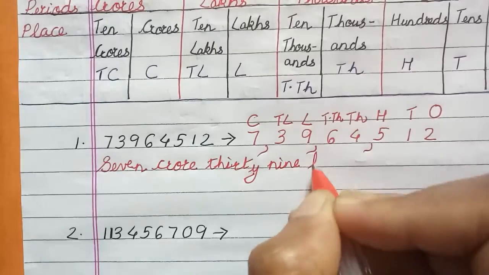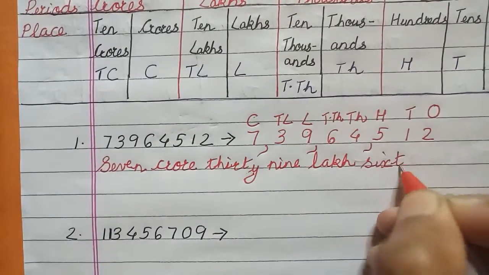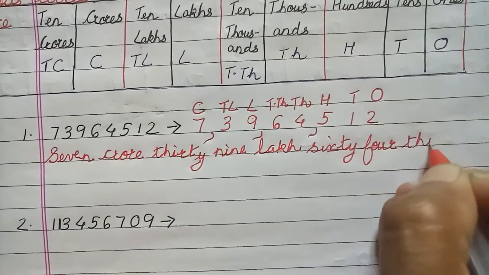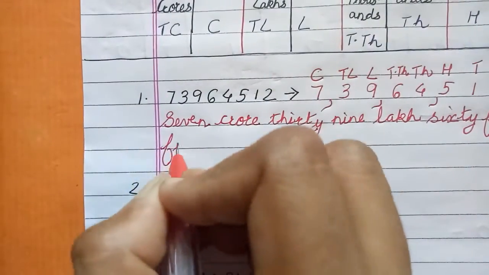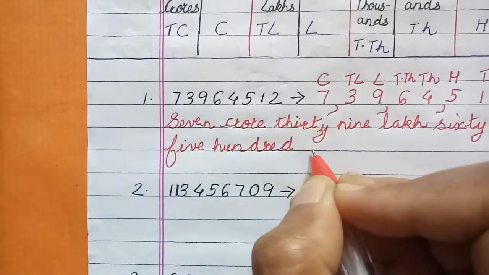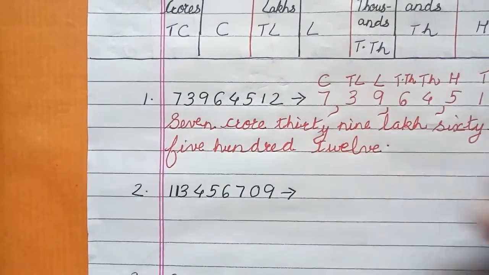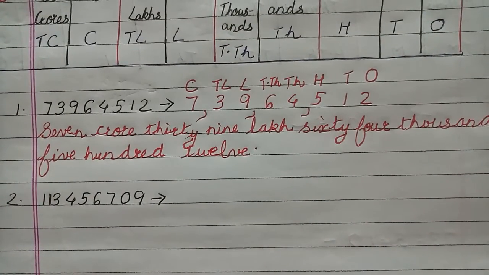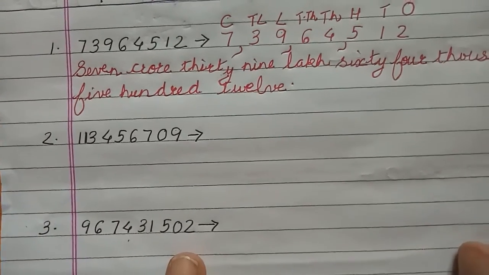39 lakh, 64,512. Yes, this part we have already studied, just a revision class, right? Yes or no? 7 crore, 39 lakh, 64,512. Okay, now let us do the next one.